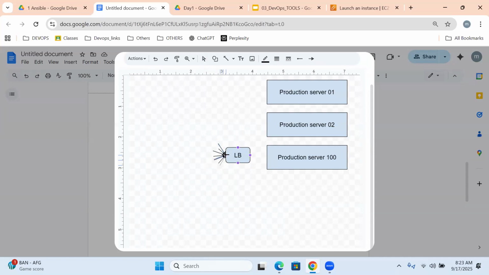We are hitting this load balancer. This load balancer routes the incoming traffic, distributing it equally across all the servers. That is nothing but a load balancer. It is one of the production environments, and it is not ready yet. We need to make it ready. We are going to set it up.